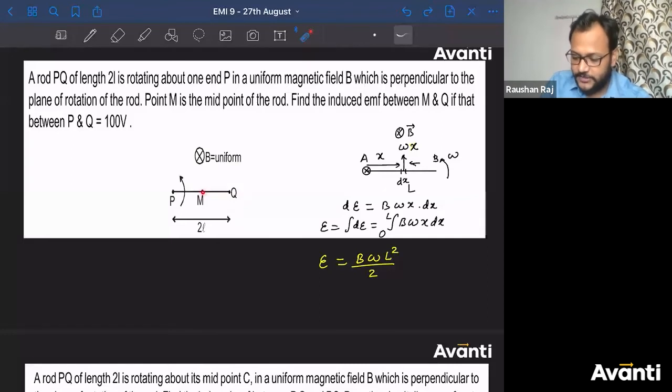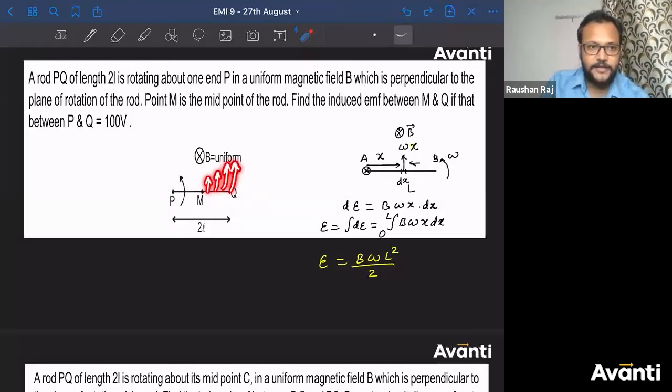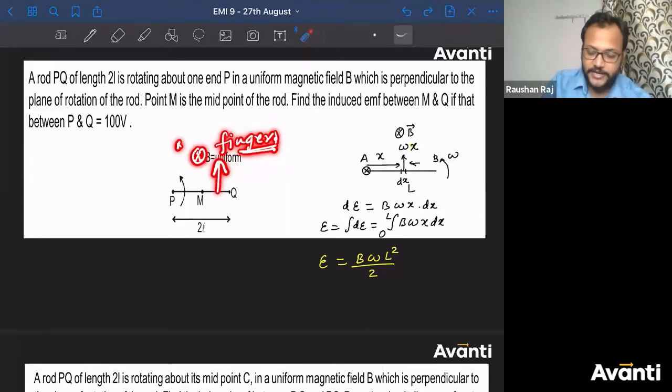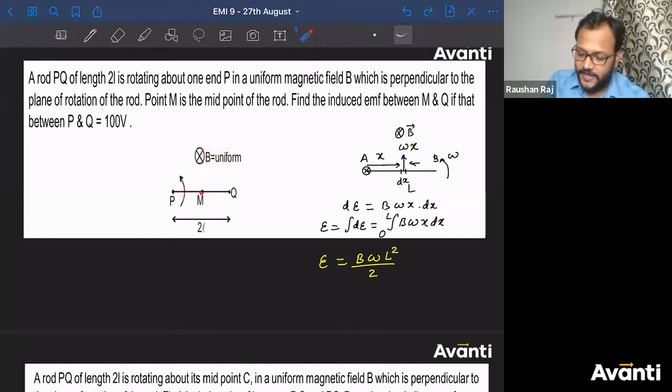Now, if I talk about the MQ length, how will this MQ move, guys? This will rotate in this direction. So the direction of all the velocities of the elements will be like this. So find out V cross B. This is V. B is into the plane. How do you find V cross B? Direct your right hand fingers along the direction of V in such a way that the palm is facing down. In which direction will the thumb point? The thumb will be towards left. Got my point?